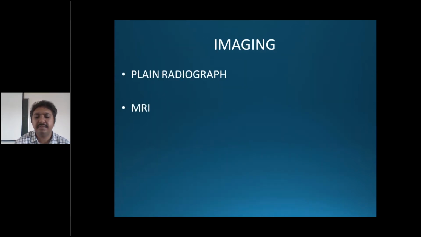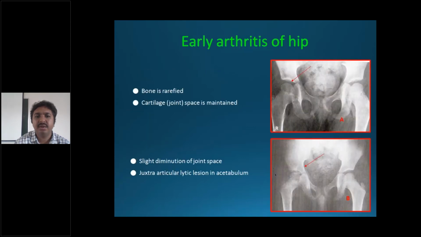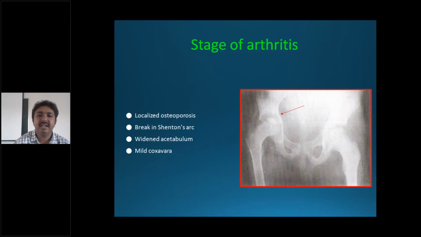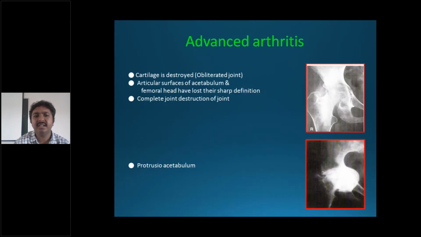So usually we take an X-ray first and then an MRI of the hip. So early arthritis, as I told you, there is increased joint space, so apparent lengthening. In stage 2, decreased joint space and apparent shortening. Stage 3, arthritis, where you have destruction of the articular cartilage and you have real shortening, and you can have widened acetabulum and break in the Shenton's line. In advanced arthritis, you can have complete destruction of the joint, and there is ankylosis.